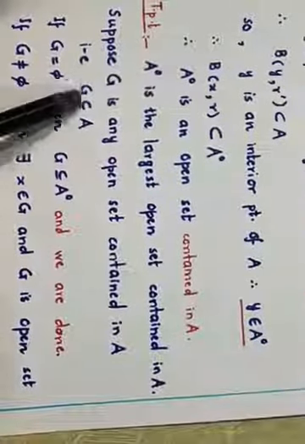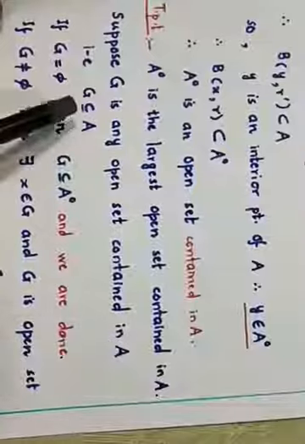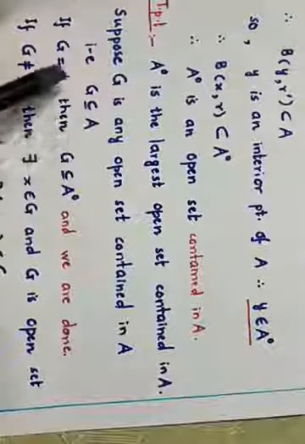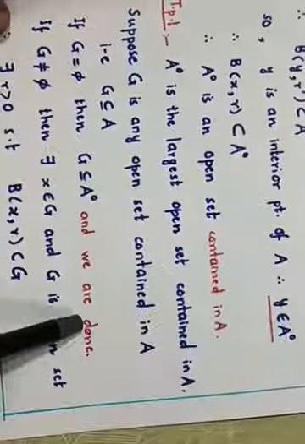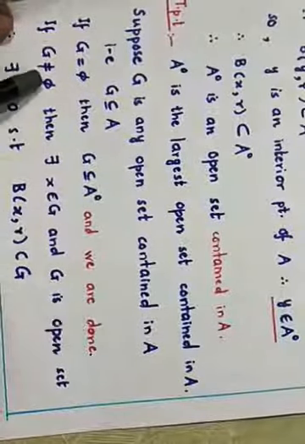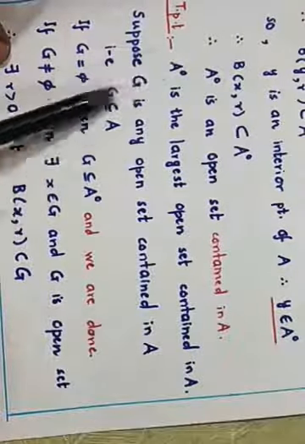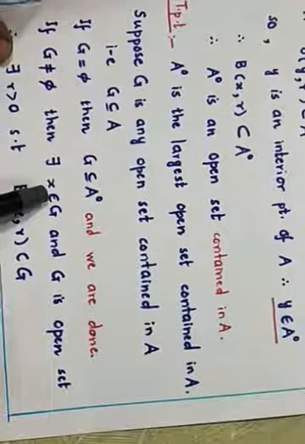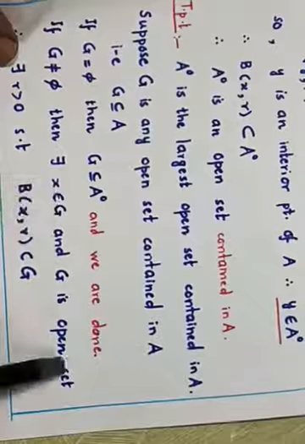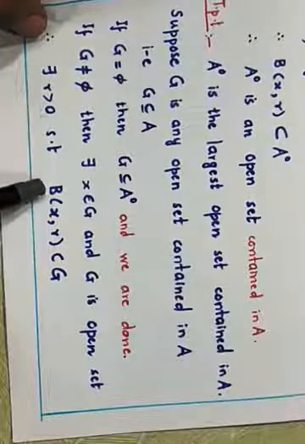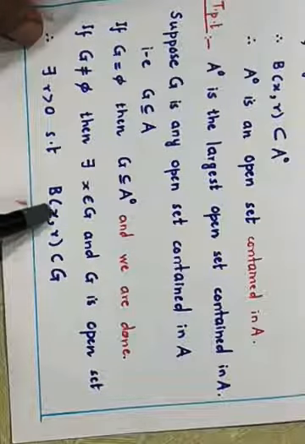So G is any open subset contained in A. If G is empty, then definitely the empty set is contained in any set. So the empty set is contained in A interior, and we are done. We have to prove nothing. But if G is non-empty, and this is an open set contained in A, we have to prove that G is contained in A interior. When G is non-empty, then there must be some member X in G, and G is an open set. When G is an open set, then there is some radius r such that B(X, r) is completely contained in G, and G is contained in A.